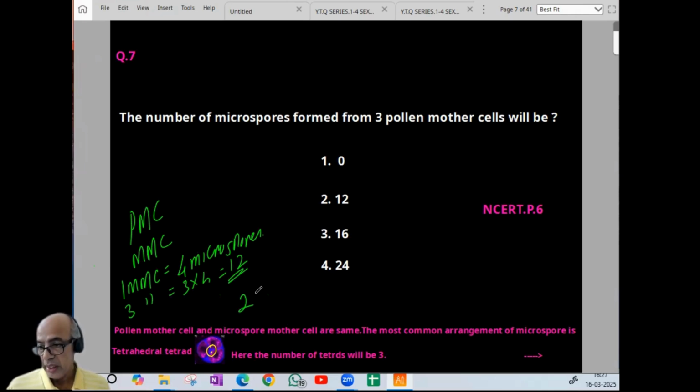Another question is, from 3 microspore mother cells, how many pollen tetrads, or microspore tetrads, will be formed? So, how many microspore mother cells will be there, that many tetrads will be there. Tetrad means 4 microspores. And the most common arrangement of microspores is tetrahedral. I think the idea is clear. So option-wise, question number 7, it is 2.